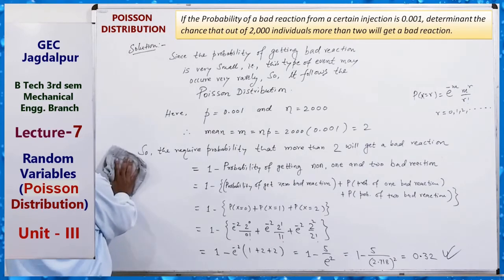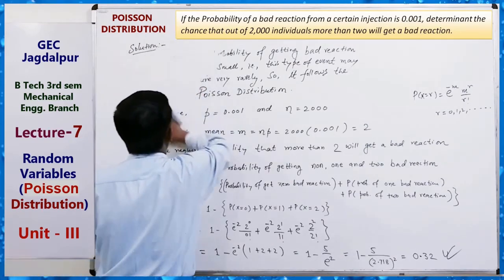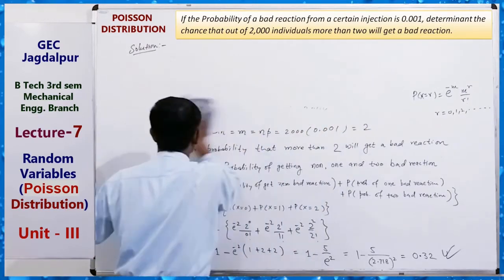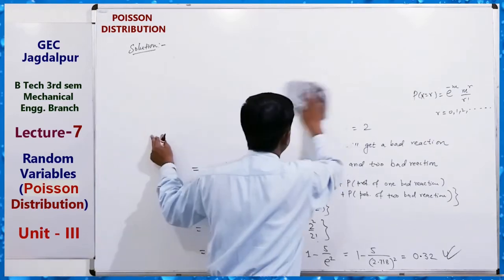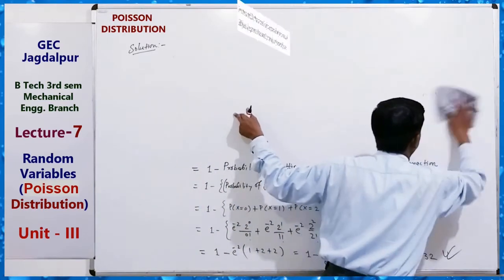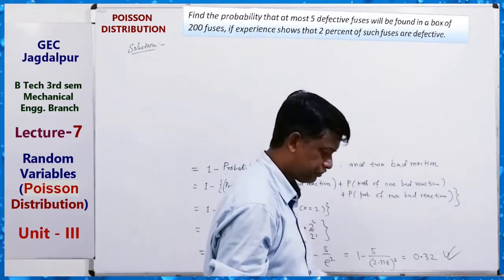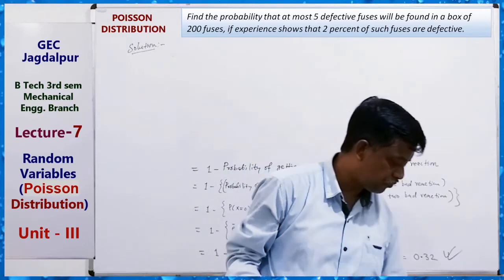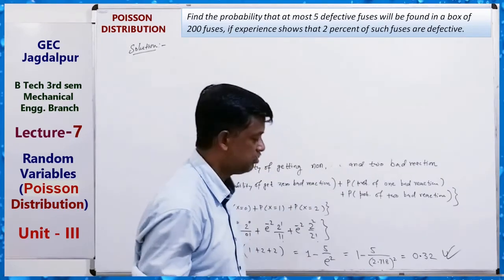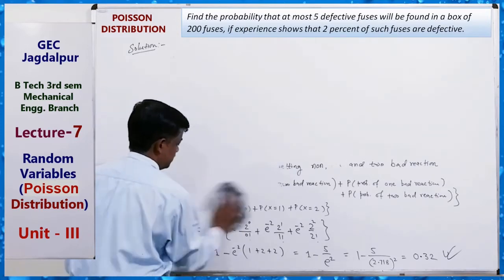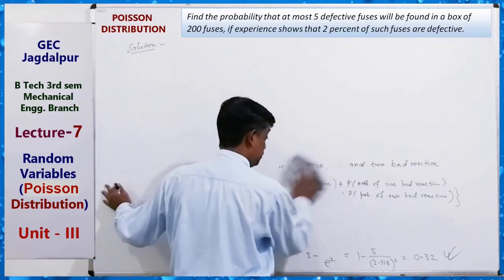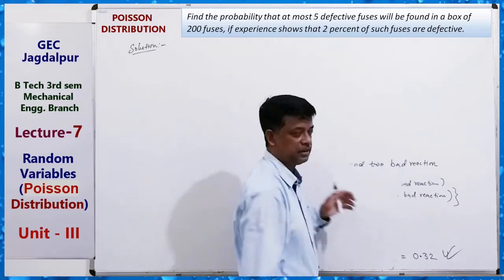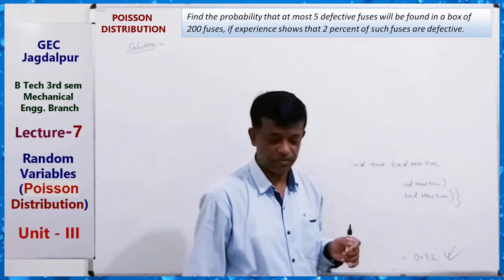Now, take another question, that is: find the probability that at most 5 defective fuses will be found in a box of 200 fuses. At most here means R is less than equal to 5.